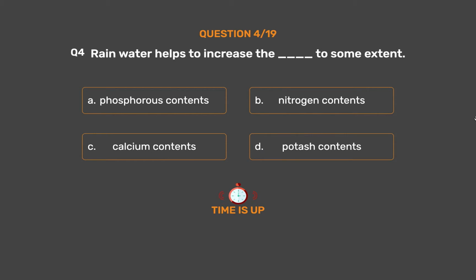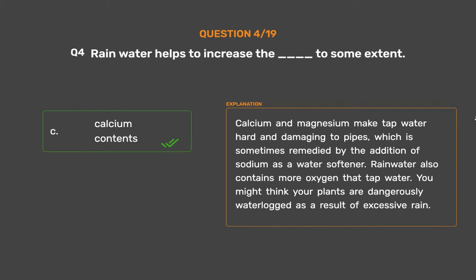The correct answer is Option C. Calcium contents. Calcium and magnesium make tap water hard and damaging to pipes, which is sometimes remedied by the addition of sodium as a water softener. Rainwater also contains more oxygen than tap water. You might think your plants are dangerously waterlogged as a result of excessive rain.